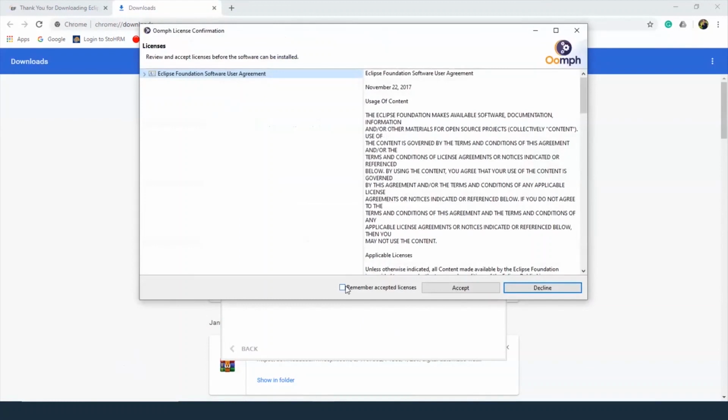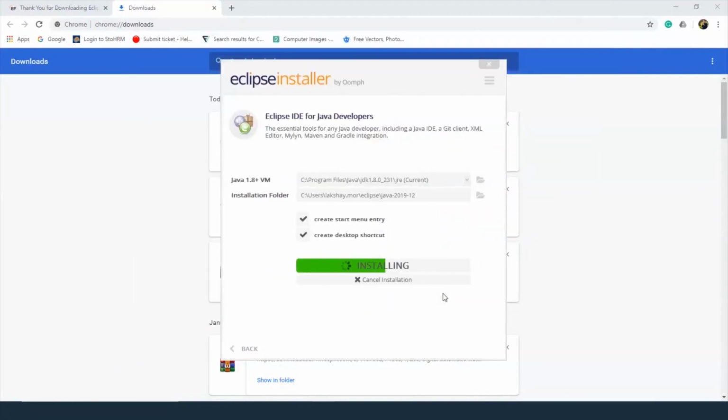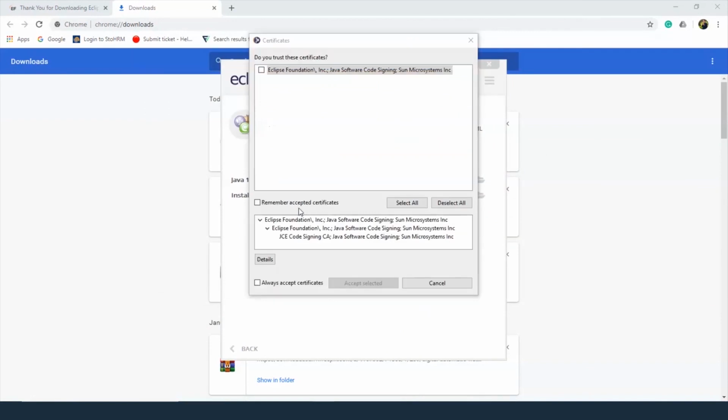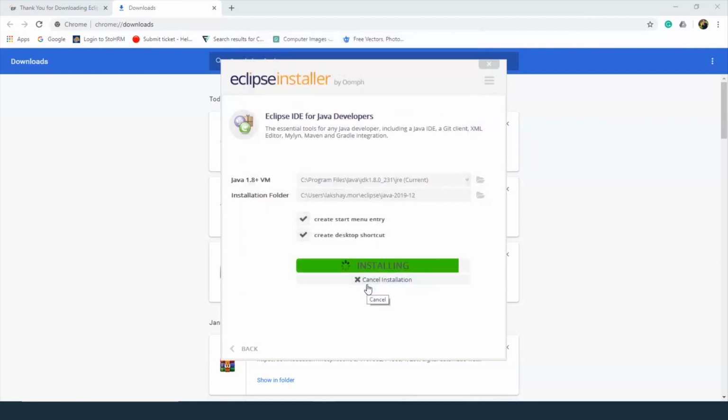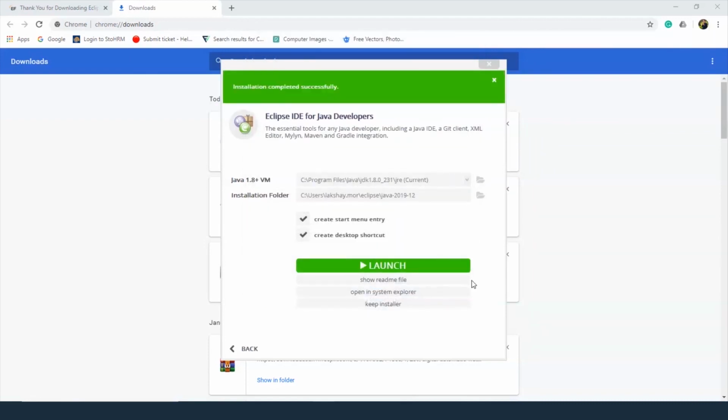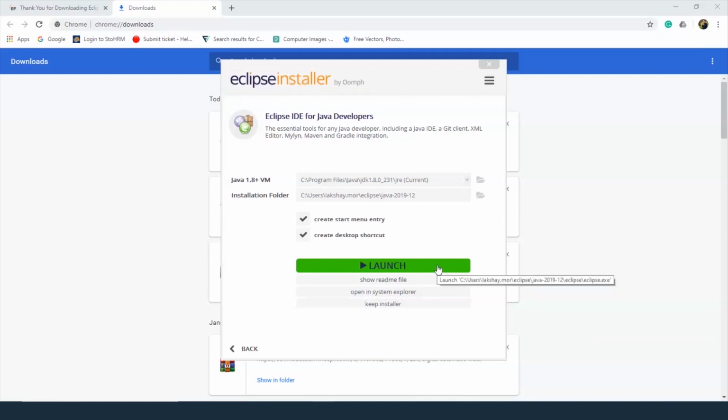Here we remember accepted licenses and press accept. And then here as well, we'll remember accepted certificates. Select this one and accept selected. And there you go, the installation is now complete. Let's click on launch now.